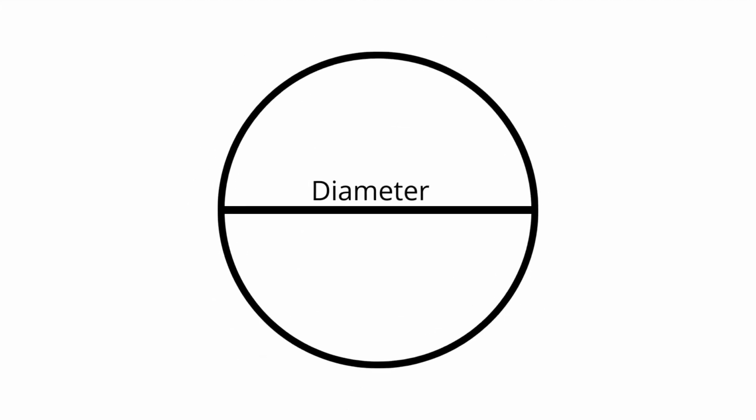Imagine any perfect circle, and imagine the center of that circle. The distance from the center to anywhere on the edge of the circle would always be the same. So let's look at this circle and imagine drawing a straight line from one end of the circle through the center to the other end of the circle. We call such a line a diameter of the circle.